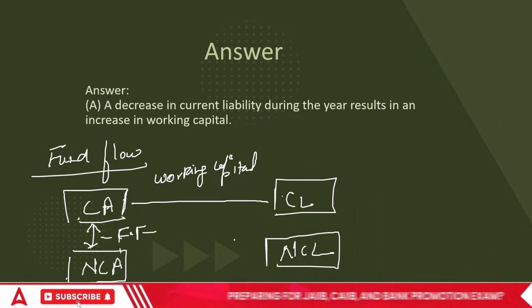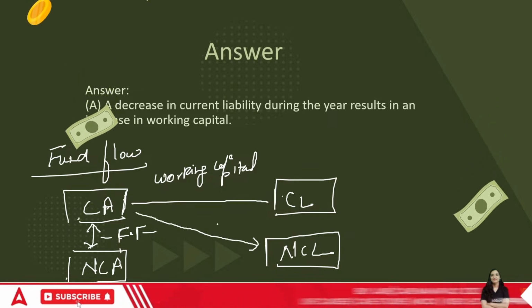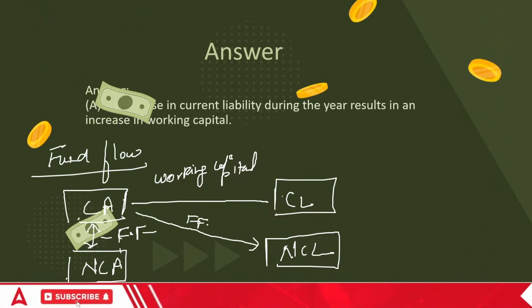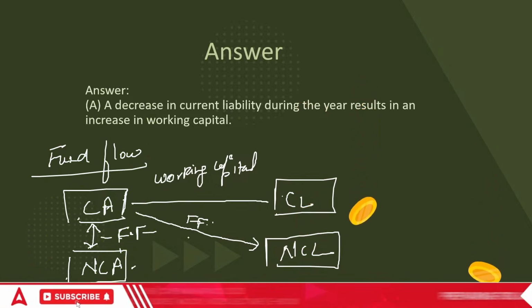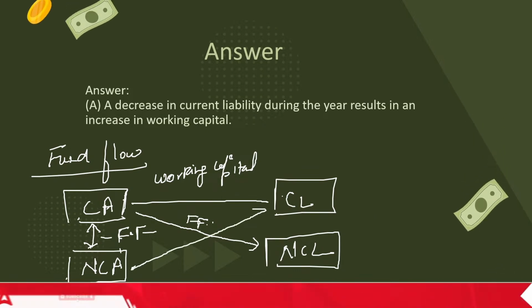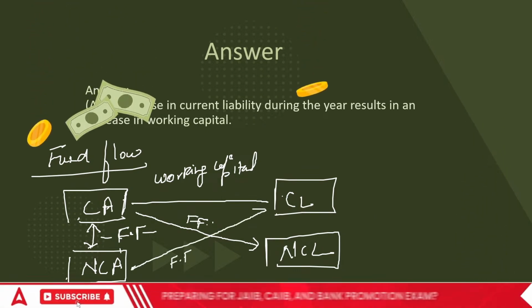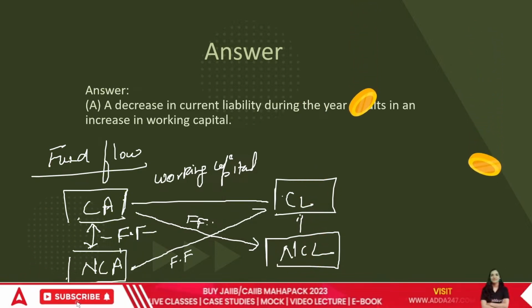Another is paying off a term loan, which is also fund flow. If I bought machinery and paid in shares, this is also fund flow. So can you see, one thing should be current and one thing should be non-current.